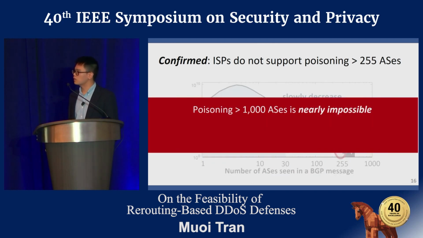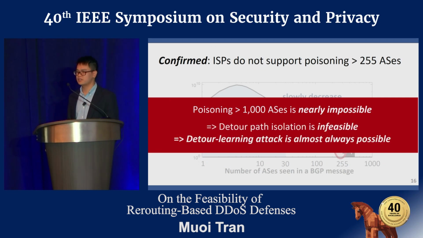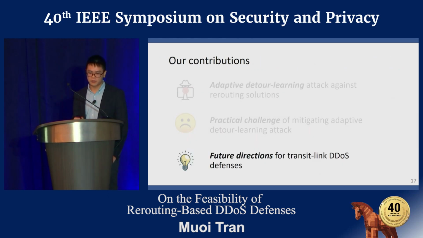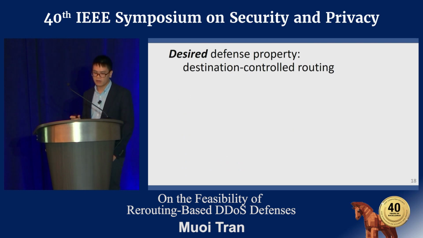So to conclude, poisoning thousands of ASes is really impossible. Or in other words, detour path isolation is infeasible, and detour learning attacks are almost always possible. So what are the future directions for transit-link DDoS defense? We cannot use rerouting solutions in the current internet, and the transit-link DDoS attack still remains an open problem.